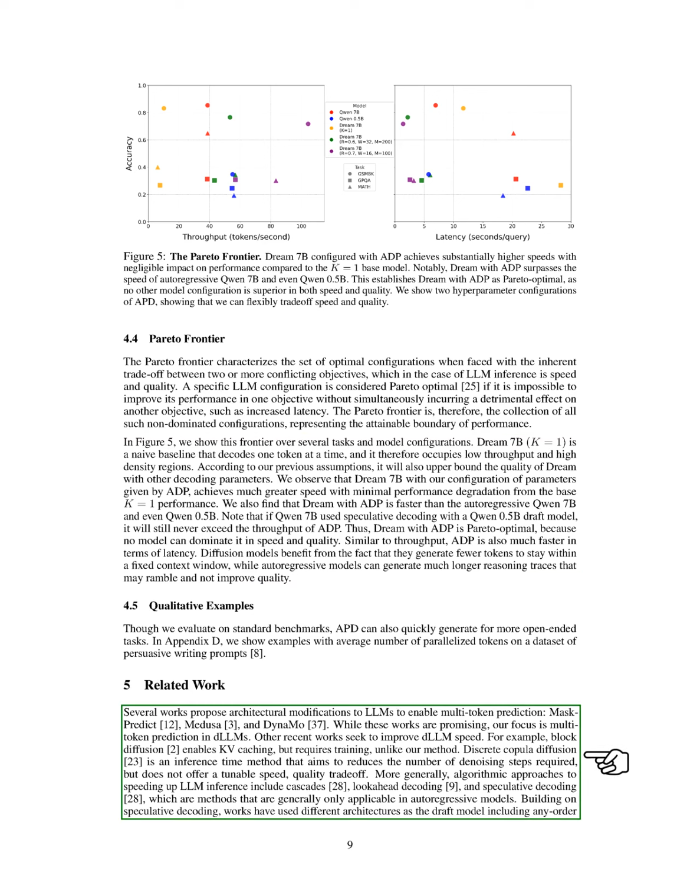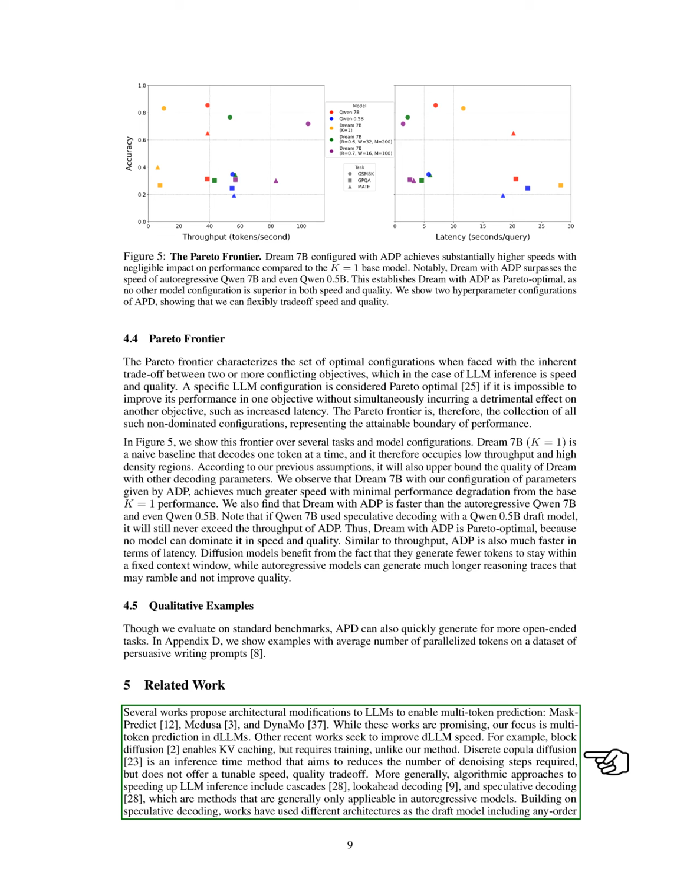In related work, several studies have suggested architectural changes to LLMs for multi-token prediction, such as MaskPredict, Medusa, and Dynamo. While these approaches are promising, our focus remains on multi-token prediction in diffusion LLMs. Other recent efforts aim to enhance the speed of diffusion LLMs, like block diffusion, which allows for KV caching but requires training, unlike our method. Discrete copula diffusion reduces the number of denoising steps during inference but lacks a tunable speed-quality trade-off.